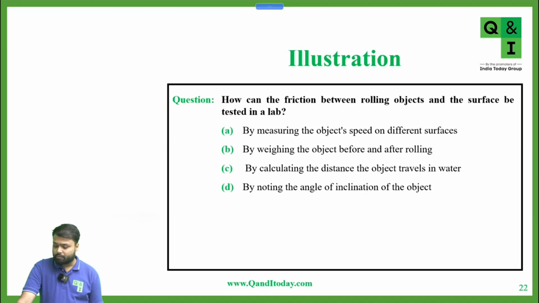Yes, sir. Very good. Now, next, how can the friction between rolling objects and the surface be tested in lab? First, by measuring the object speed on different surfaces. B, by weighing the object before and after rolling. C option, by calculating the distance the object travels in water. D, by noting the angle of inclination of the object. So which option is correct?